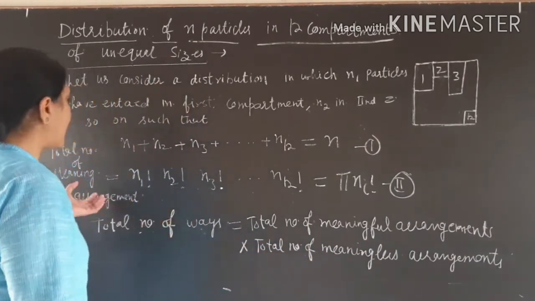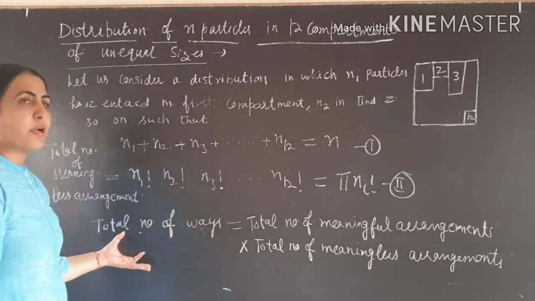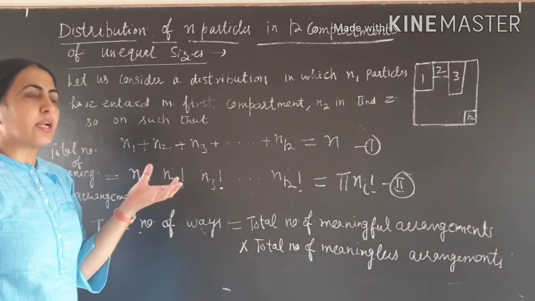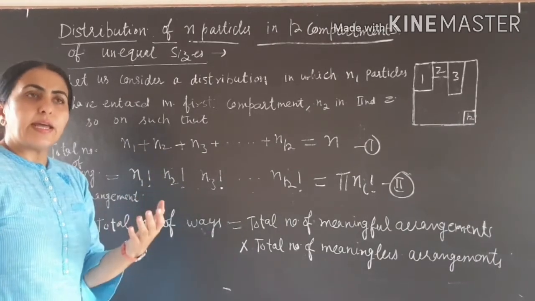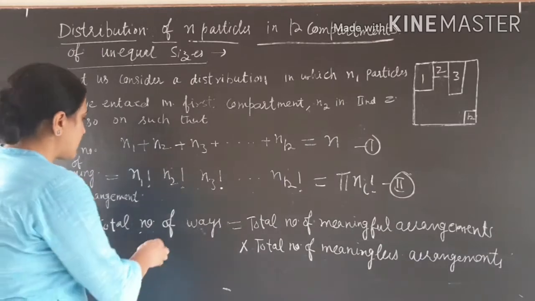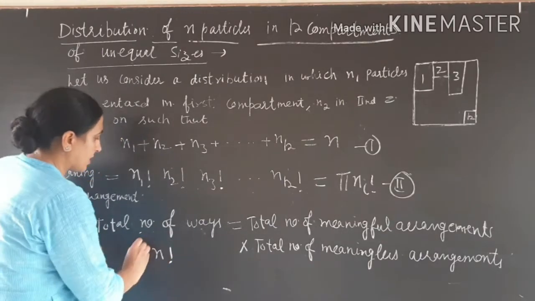Now the total number of particles is n, so they can arrange themselves in n factorial ways. So the total number of ways is n factorial. Clear?